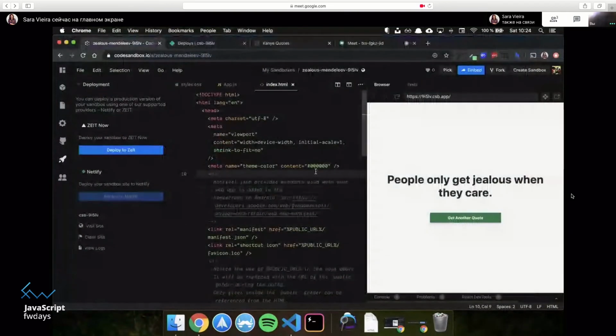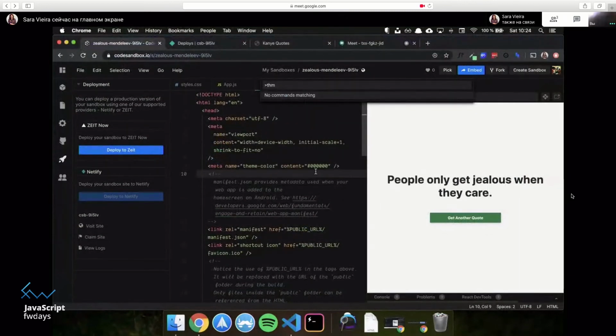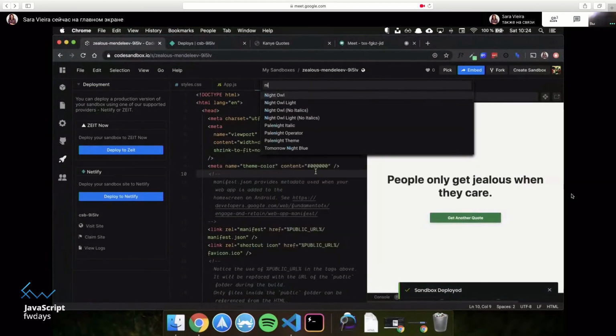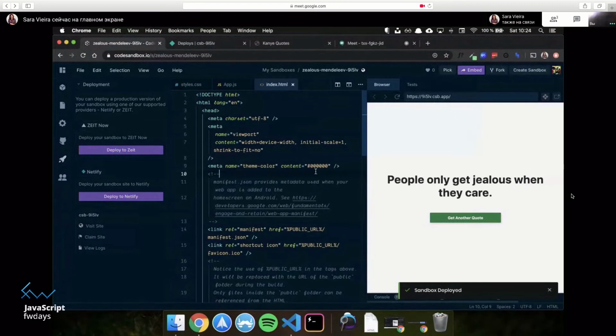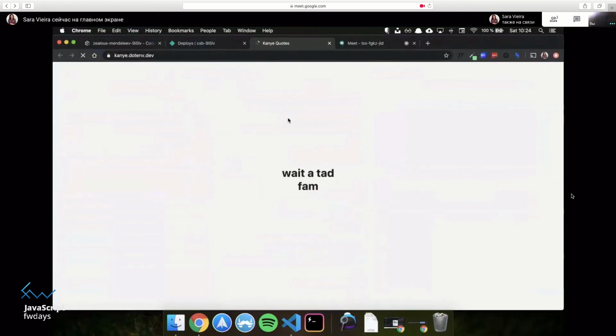If I change my theme to Night Owl, so I'm going to type theme. This is Command-Shift-P, which is the same thing as VS Code. And I'm going to say color theme, and I'm going to say Night Owl. There we go. This is literally my VS Code, except the icons. So if I reload this page, you now have a favicon.